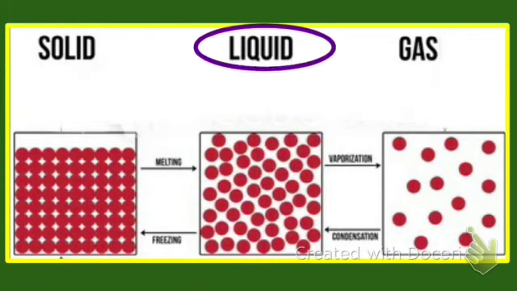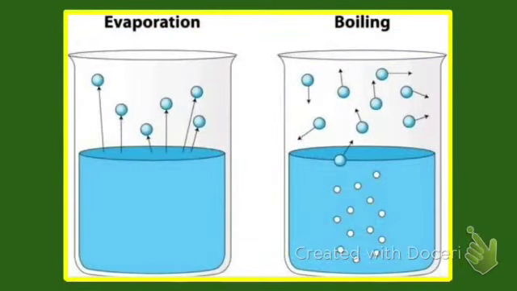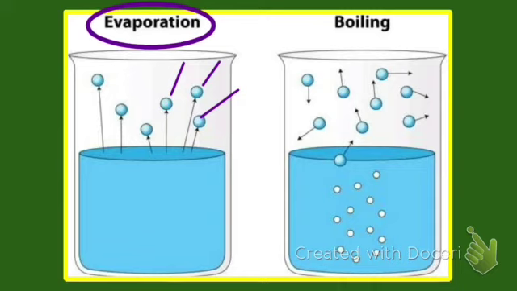In liquid, the molecules can move around quite freely, but cannot break away from each other completely. If we heat a liquid, the molecules start to move around very quickly. Eventually, they move so fast that they can escape from the surface of the liquid and become a gas. This process is known as evaporation.